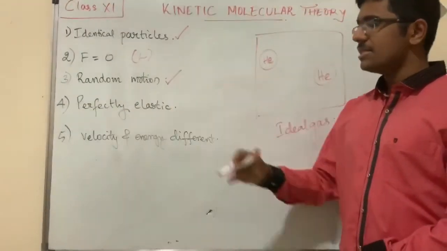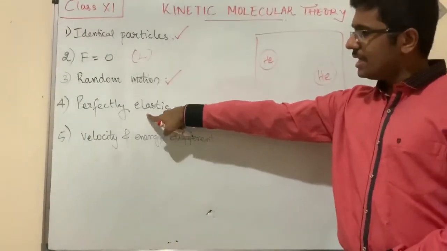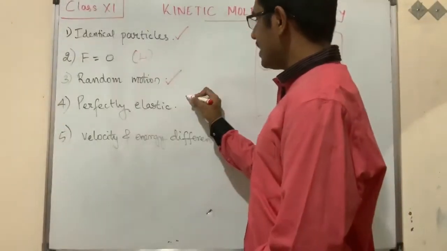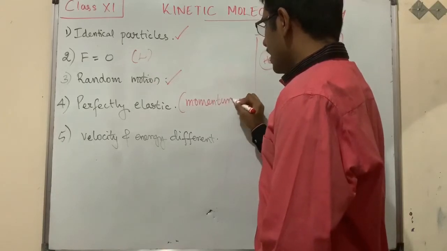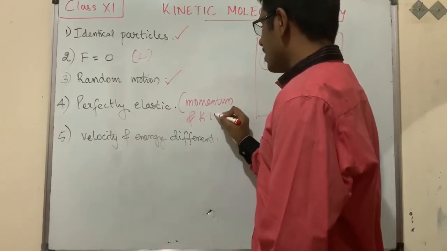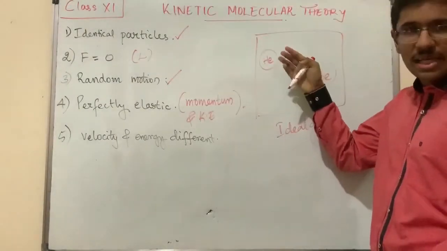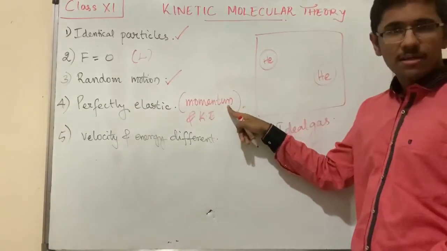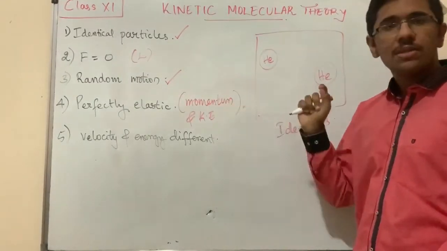Then fourth postulate, it is perfectly elastic collision. From the term perfectly elastic, you should understand what is the meaning of it. It's a physical term. Perfectly elastic means momentum and kinetic energy are conserved. That is, when the helium particle is going and hitting the walls of the container, then the momentum of the gas molecule and the kinetic energy of the gas molecule both are conserved.